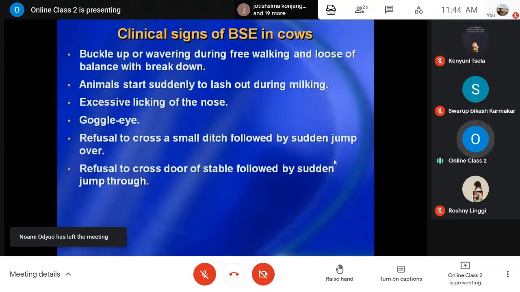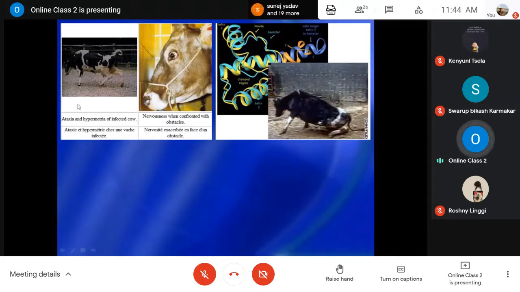Then they may refuse to cross the door of the stable, followed by a sudden jump through. These are some pictures showing ataxia and hypermetria in an infected cow with prion disease, bovine spongiform encephalopathy.